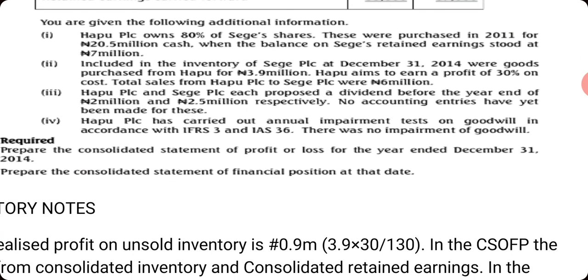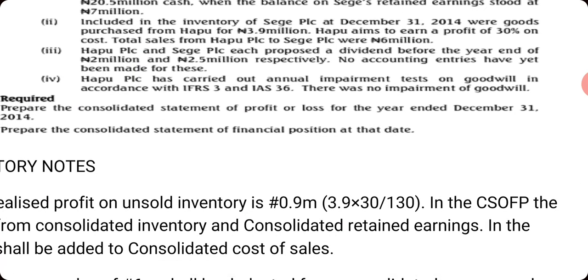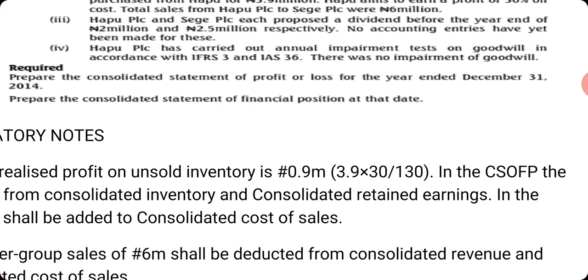Hapu PLC and Sege PLC propose a dividend before the year end of 2 million and 2.5 million respectively. No accounting entries have yet been made for these. Hapu PLC has carried out annual impairment tests on goodwill in accordance with IFRS 3 and 36. There was no impairment of goodwill. You are required to prepare the consolidations.